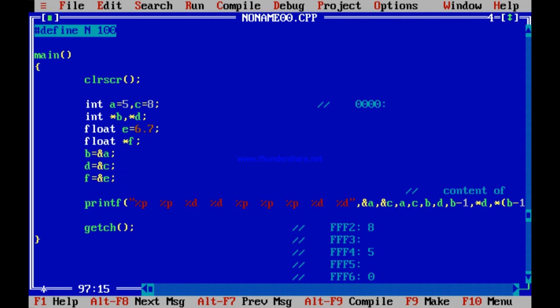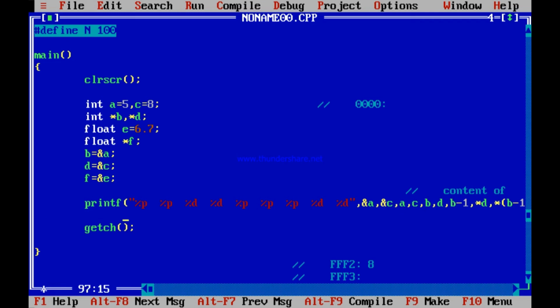Float star F means that you are storing a pointer variable. F is a pointer variable. What should that contain? That address should contain a floating point number. So I think you understand this. So if I run this program with F equal to ampersand E, after printing F, it should print the address of E. So let me do that.